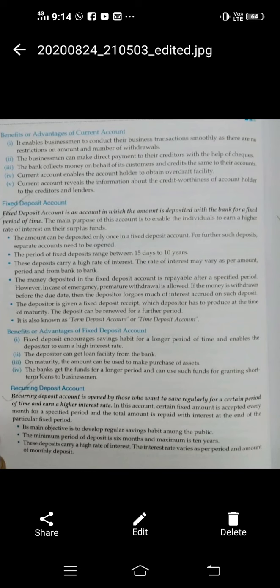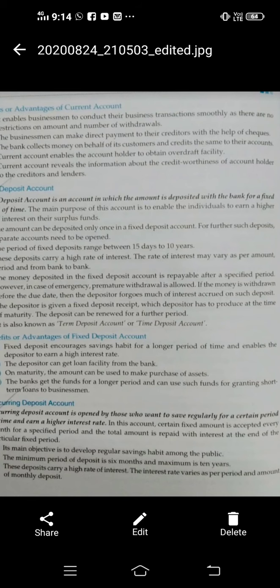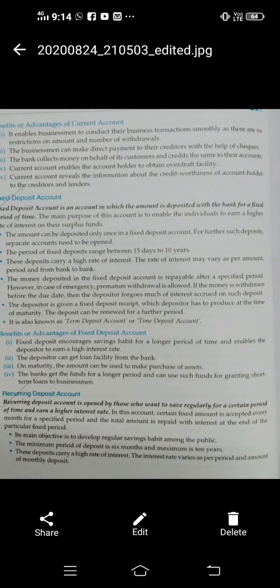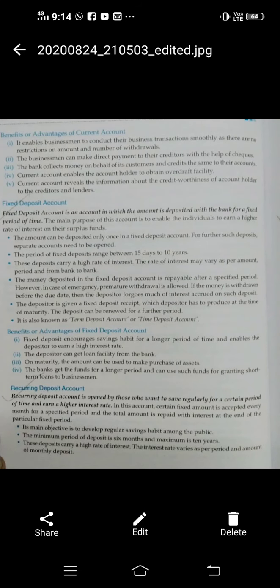But if the money is withdrawn before the maturity or before the due date, then the depositor will sacrifice the interest which is accrued on such deposit. Suppose your FD is for 2 years and you do the premature withdrawal after 1.5 years, so you sacrifice the interest of 6 months, because before 2 years you withdrew the money from the fixed deposit account.